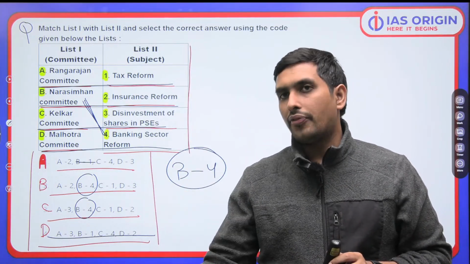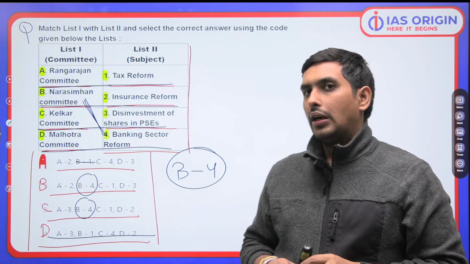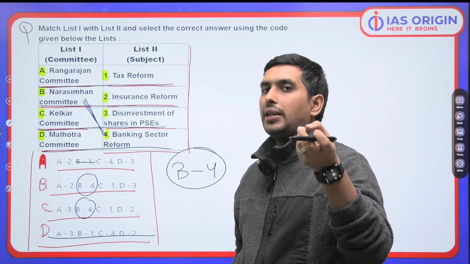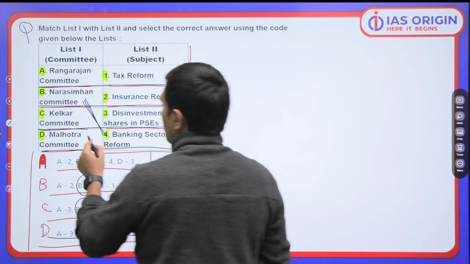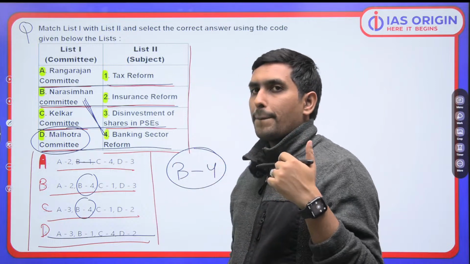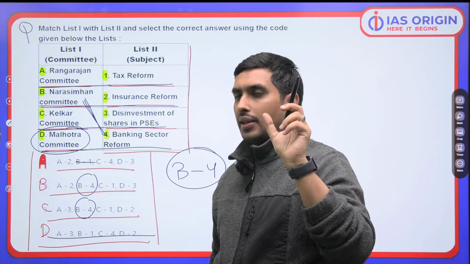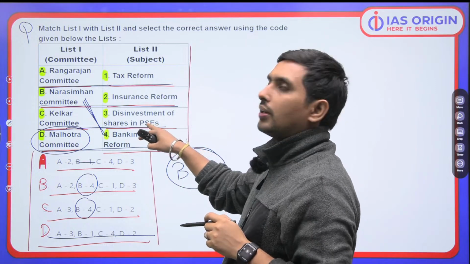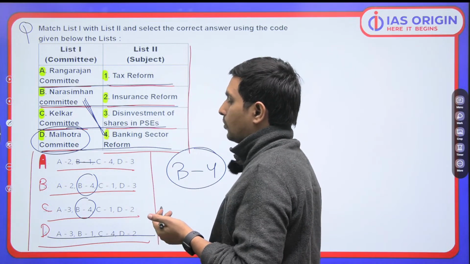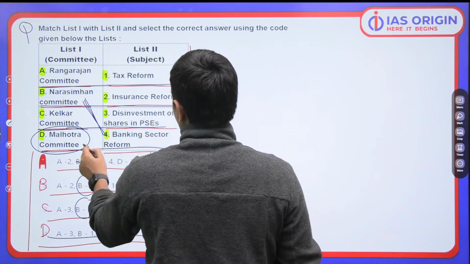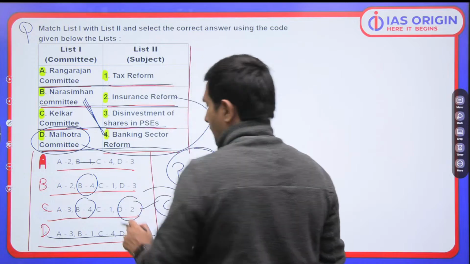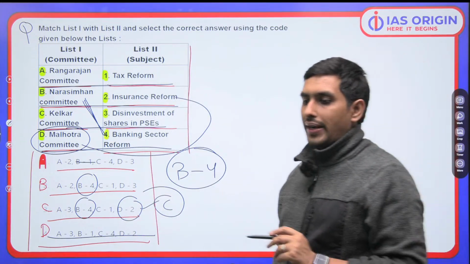So now you got to understand one thing, that if it is banking sector reforms, what about the other ones? Here, if you even know about Malhotra committee, which is a very important committee for the insurance reforms, or Kelkar, or Rangarajan committee. Rangarajan committee is talking about the divestment of PSUs. You connect any one of them, you certainly would get the right answer. So remember that you connect Malhotra with insurance reforms, and automatically you are getting C as the right answer.